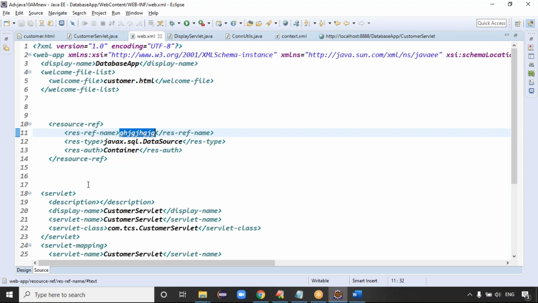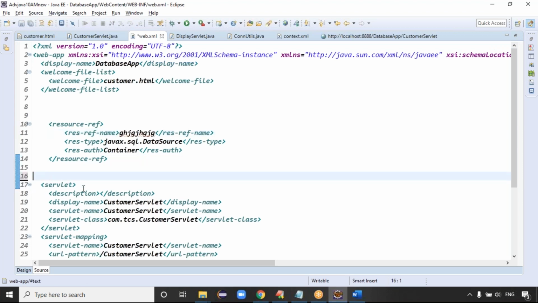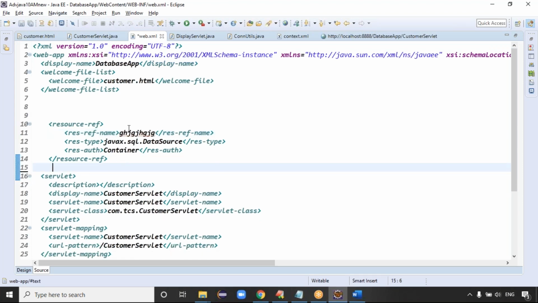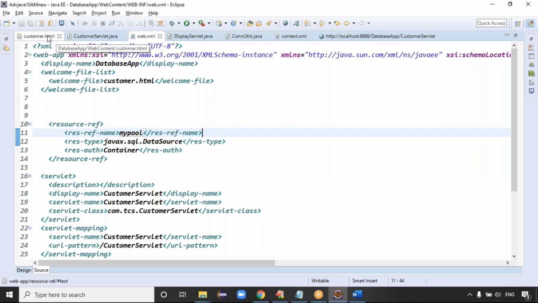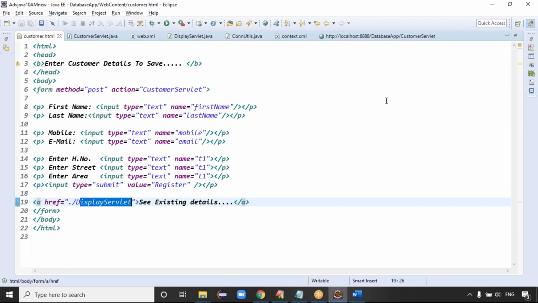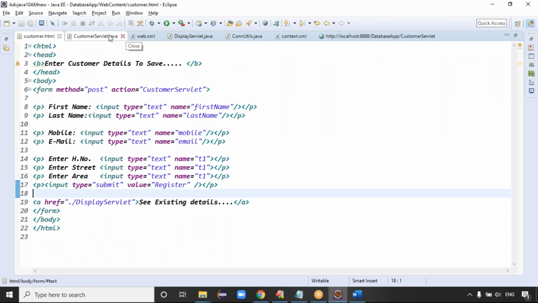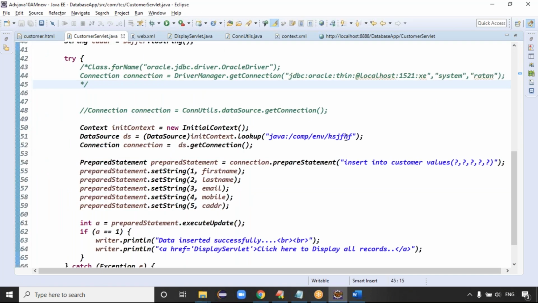Actually, we expected the previous version, maybe address. Let me try once, okay? So you try to check this resource reference tag, what exactly it is doing. I'll give the update in tomorrow's class maybe. Generally you give the resource reference name as your pool name. We are calling with the reference only, but if you change the reference, in some cases it works fine. You try to check in your system and Google what the resource reference tag is. Then here you can make it my pool, right?